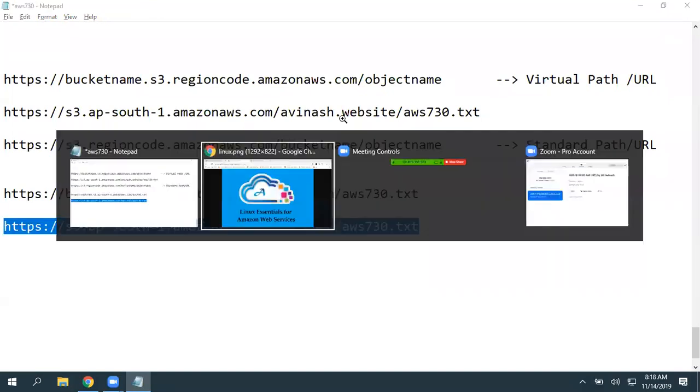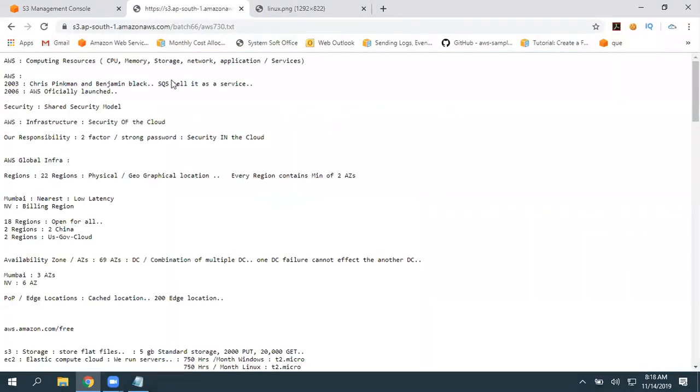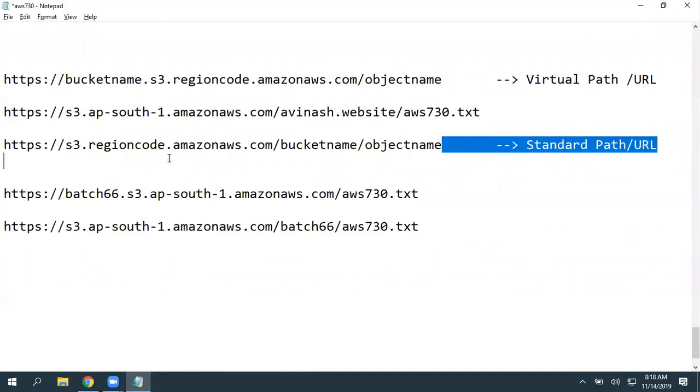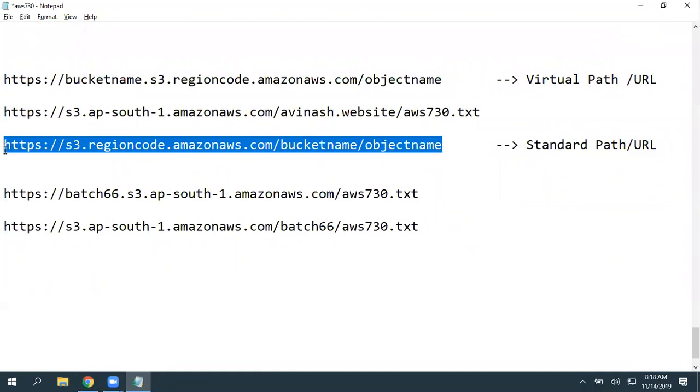This is a standard URL. Let me try to access that. I'm able to access it. So the standard works with all the S3 buckets, but virtual path, yes, we have some limitations. That is why I strongly recommend you to remember this standard path syntax.